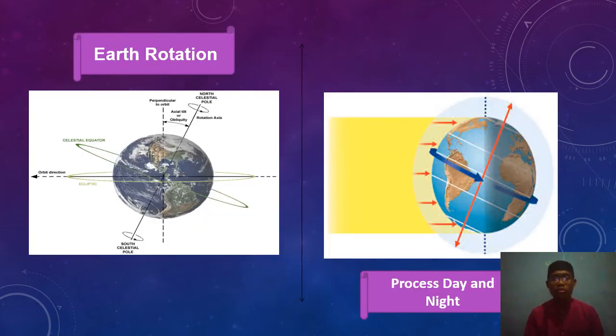Okay, so this is the picture about the Earth's rotation. As I mentioned before, the Earth rotates on its axis with a tilt of 23.4 degrees, and it spins counterclockwise from the west to the east. About the process of day and night, as we see, some parts of the Earth have the light, so it will be day, and other parts that don't have the light of the sun, in that place there will be night.